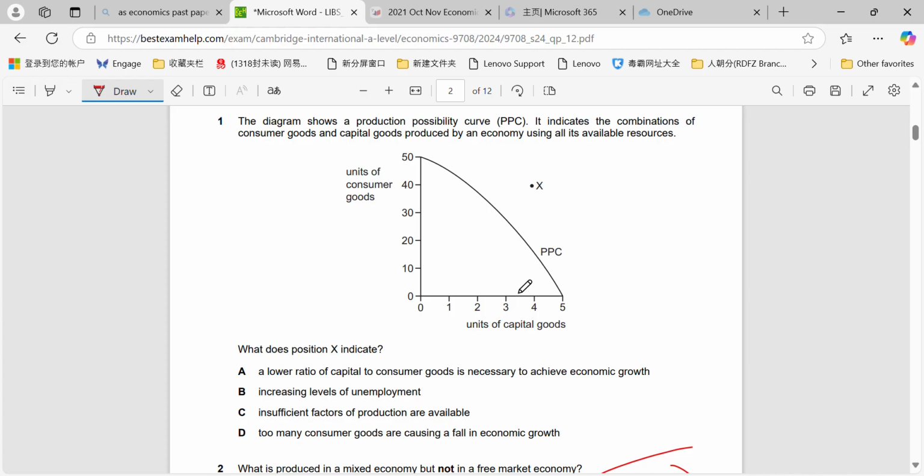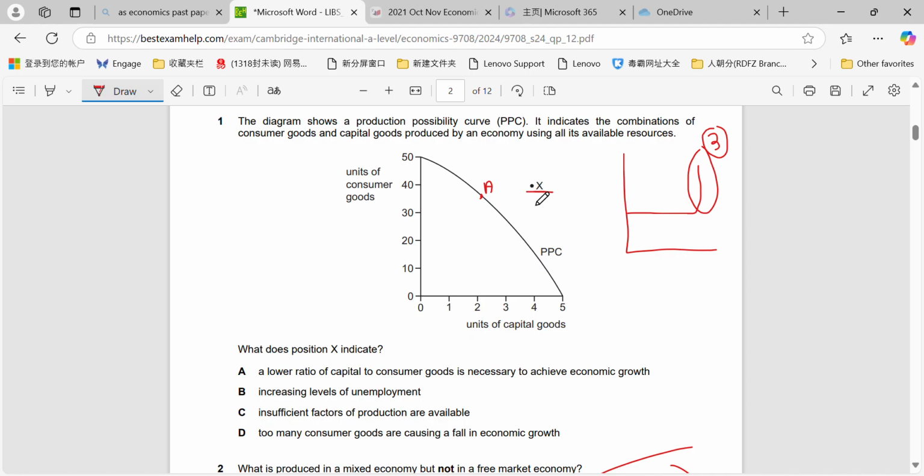Final question. PPC curve, we've got a point X. Very simple. Remember, any point on the curve, if I labelled a point here A, for example, that would represent an efficient allocation of resources. It would mean, if I'm using an AS curve to describe it, for example, that I have no spare capacity. So I would be at 0.3 in my Keynesian curve, for example, right?